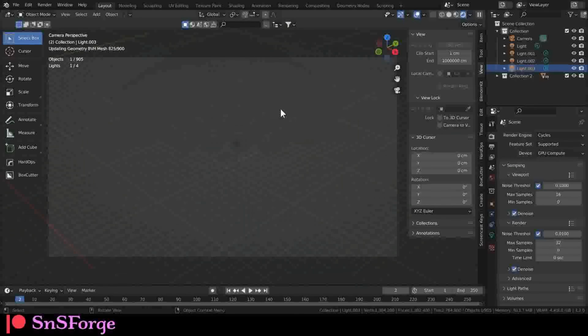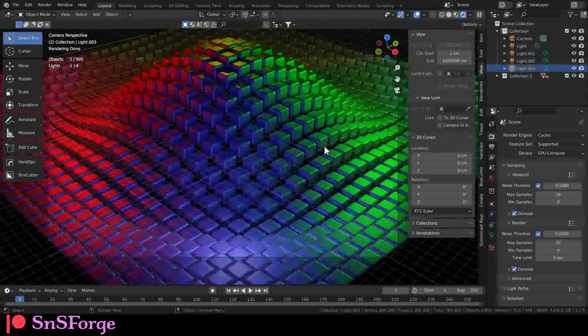Actually, you can even add a volumetric, but it's going to be hellish on my GPU, and I kind of don't want to wait for it to render. So just do it on your copy.